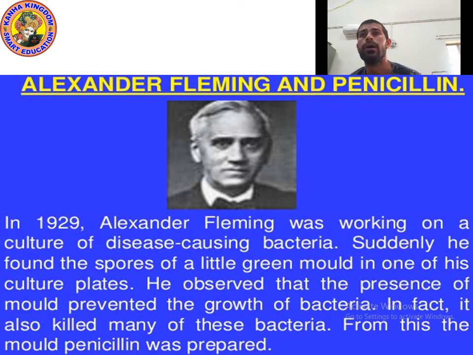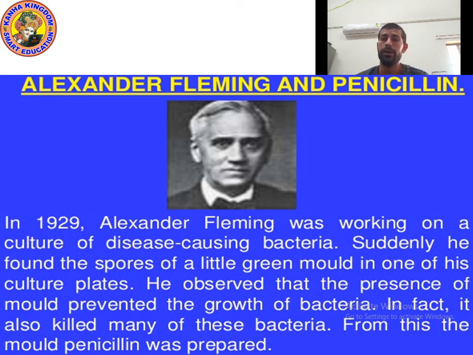So, how did Alexander Fleming prepare penicillin? As you can see in the picture of Alexander Fleming, in 1929, he was working on a culture of disease causing bacteria.